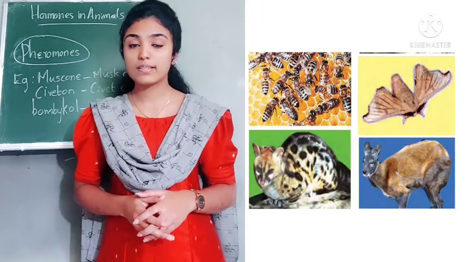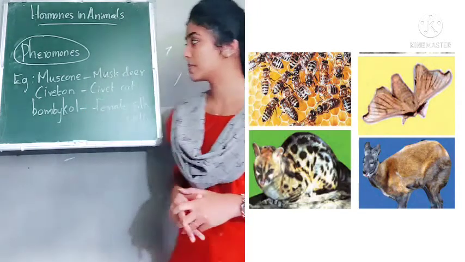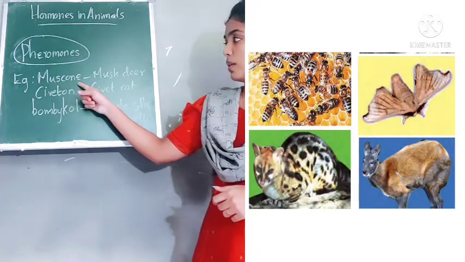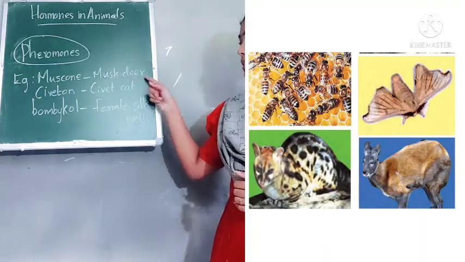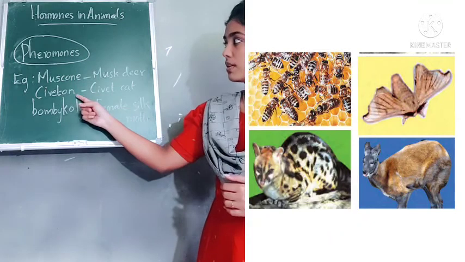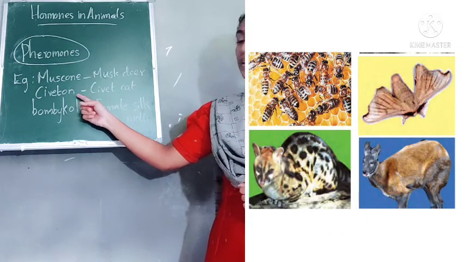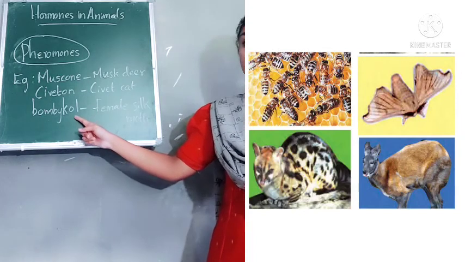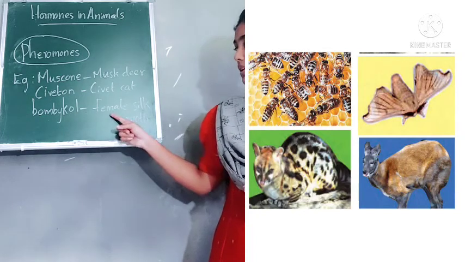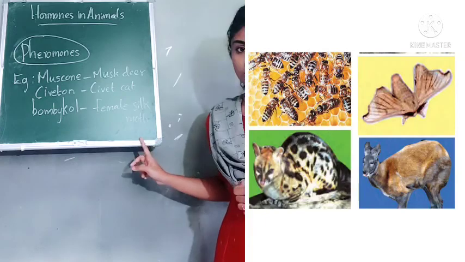Now we shall see some examples of pheromones. Musk oil is an example of a pheromone which is seen in musk deer. Then civetone is a pheromone which is seen in civet cat. Then bombykol is another example of a pheromone which is seen in the female silk moth.